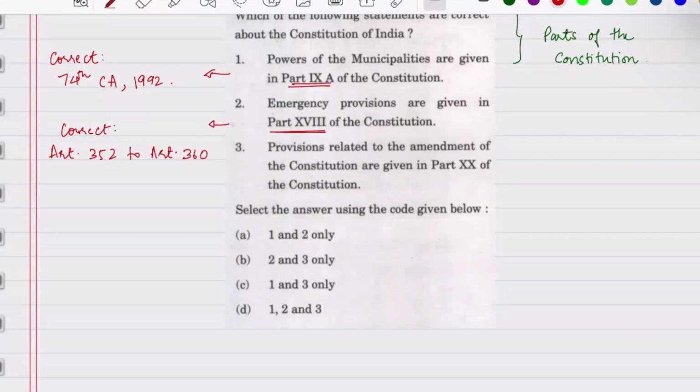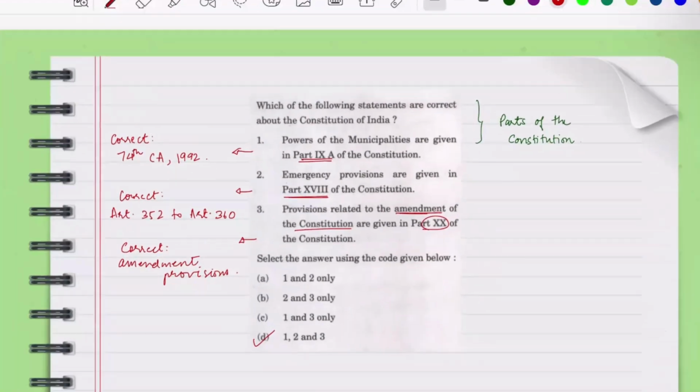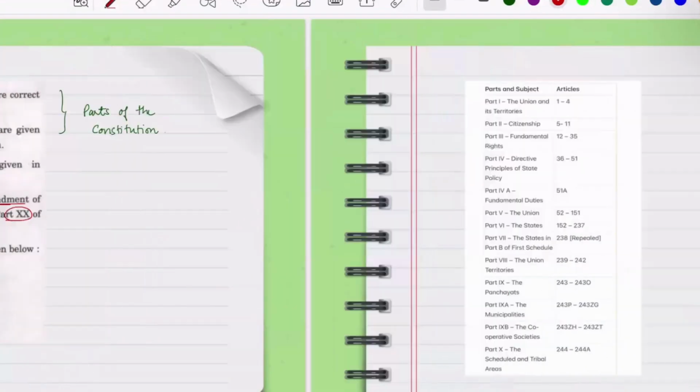These provisions empower the central government to address any extraordinary situations effectively. Third, provisions related to the amendment of the Constitution are given in Part 20 of the Constitution. So this is also correct. Part 20 deals with the amendment provisions. So the correct answer is D.